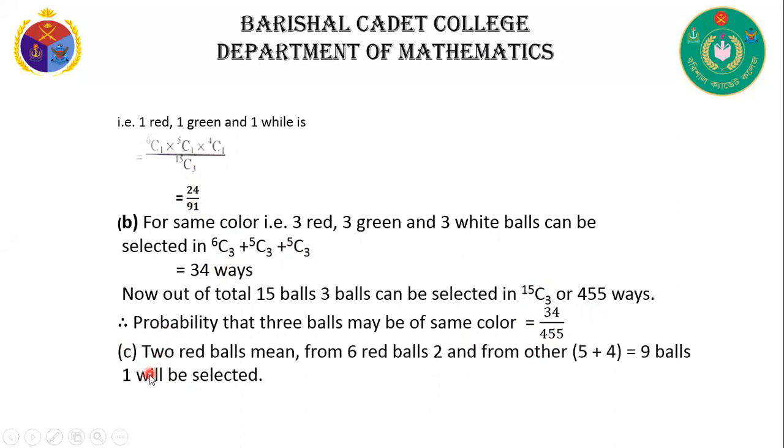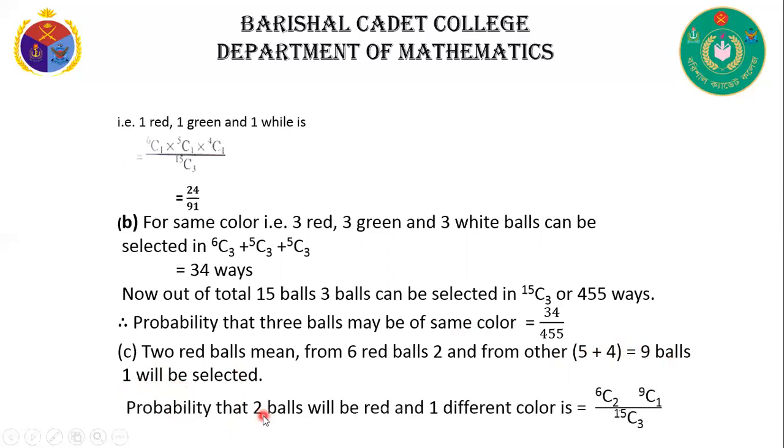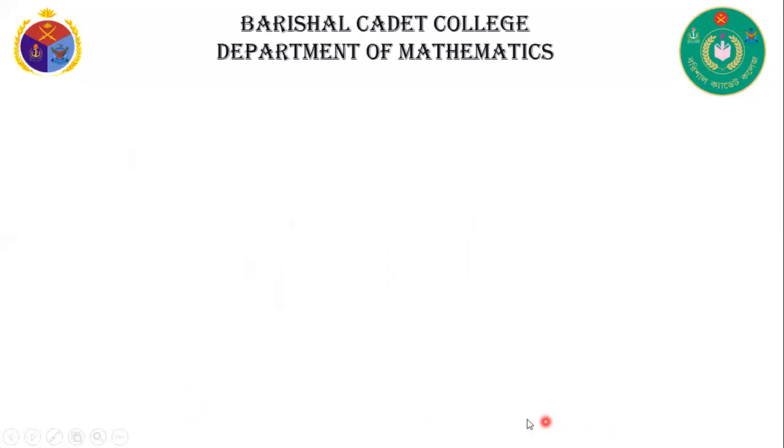Now question number C, 2 red balls means from 6 red balls 2, and from the other 5 plus 4, that means 9 balls, 1 will be selected. The probability that 2 balls will be red and 1 of a different color is 6C2 into 9C1 by 15C3.